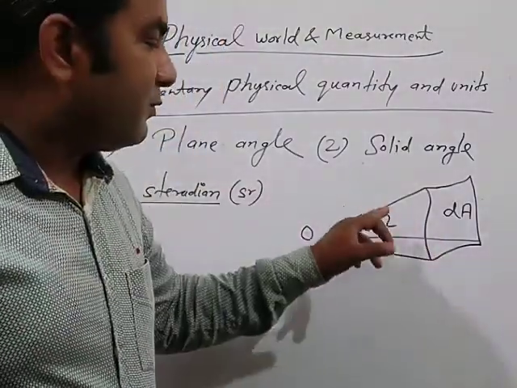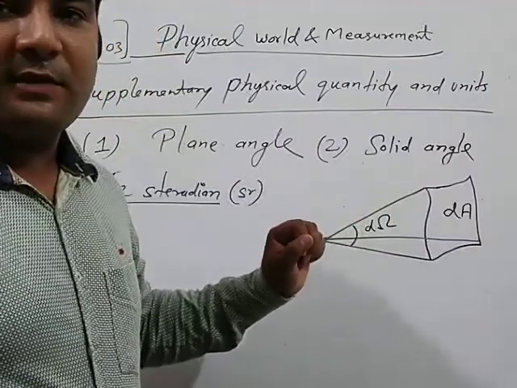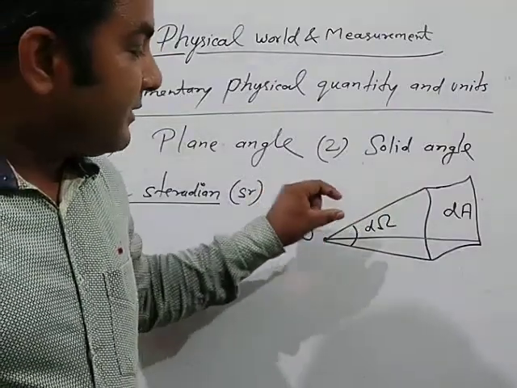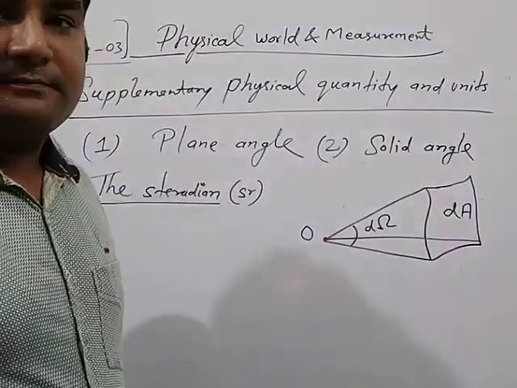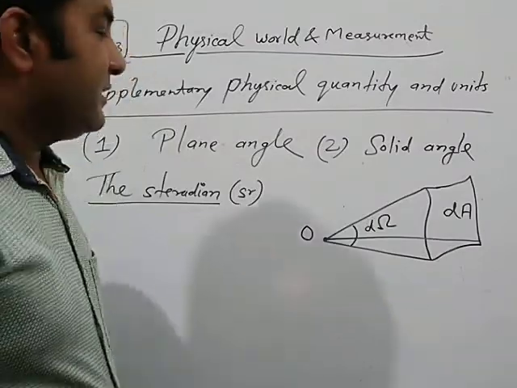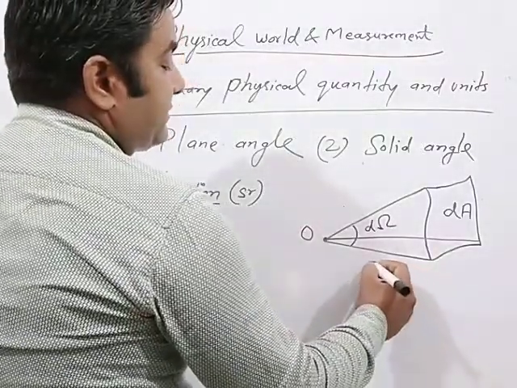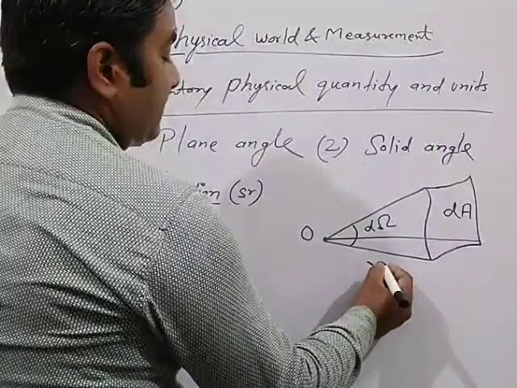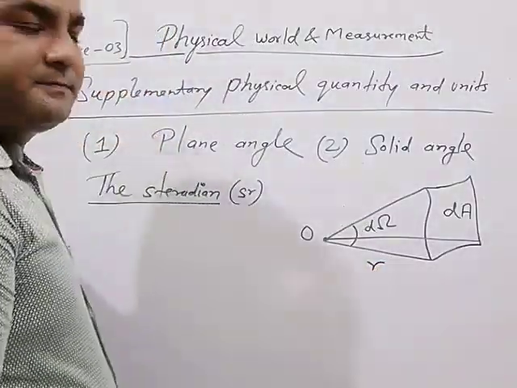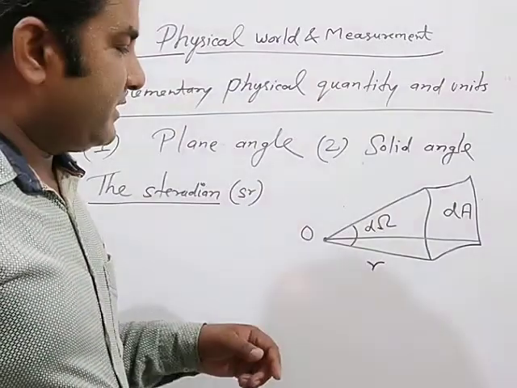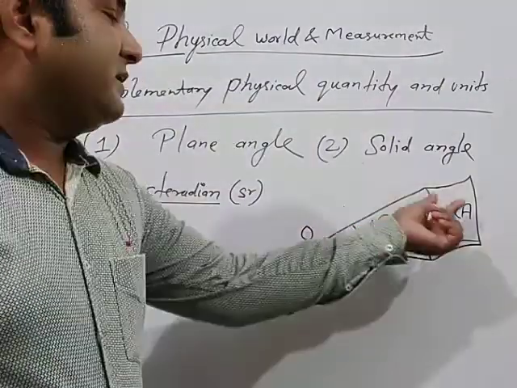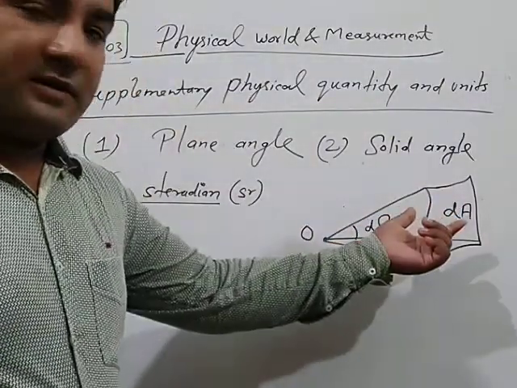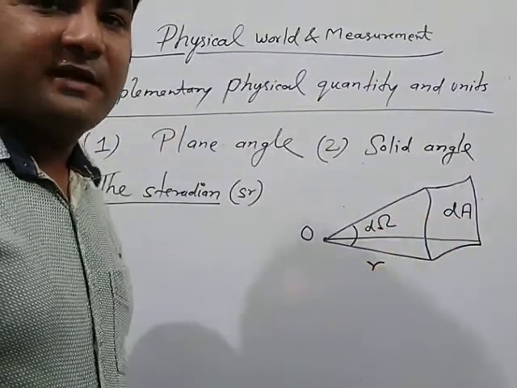This is the symbol omega, and d omega means what? That is the representation of steradian, and here r is the radius of the sphere. The definition concept is very simple, same as angle is equal to arc upon radius. Here d omega is equal to what? dA upon r square, and dA here is not a length. This is the concept of area.